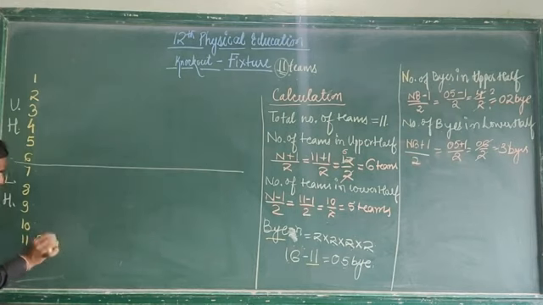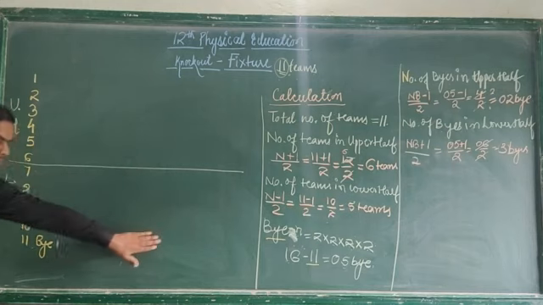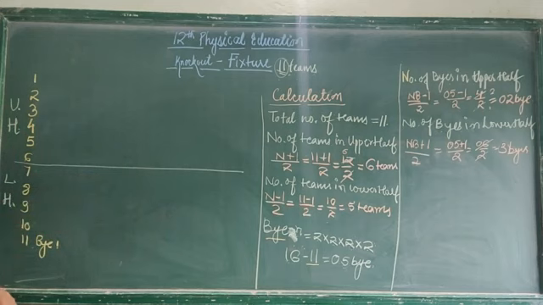So this is bye number 1. Where do we give bye number 1? The first bye is always given to the last team of the lower half. The second bye is given to the first team of the upper half.